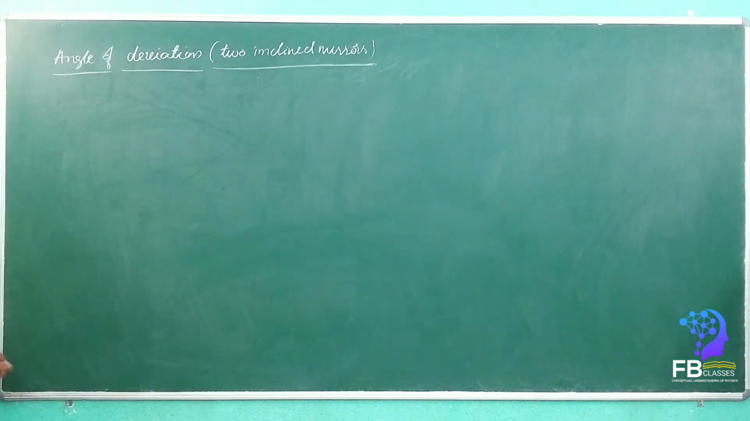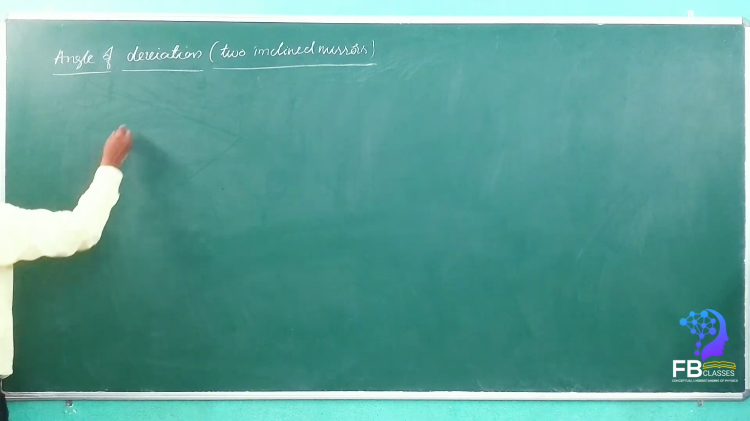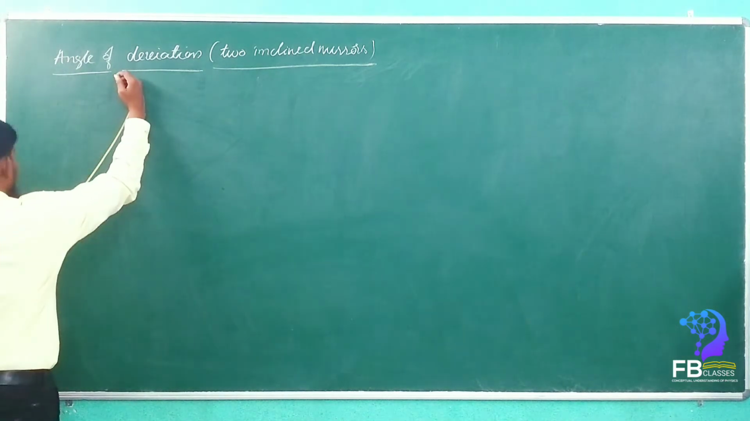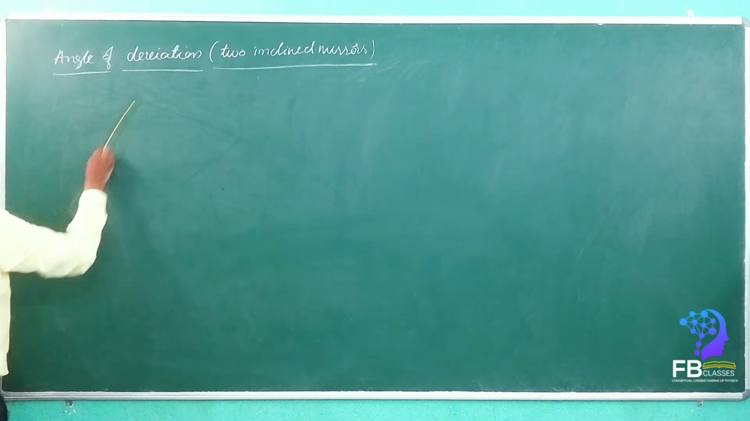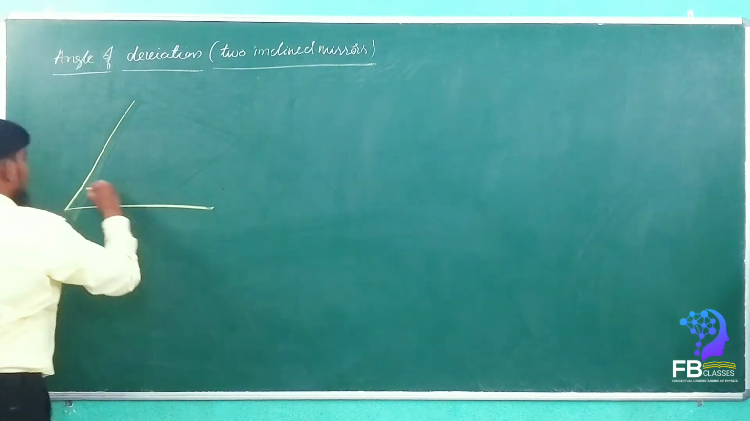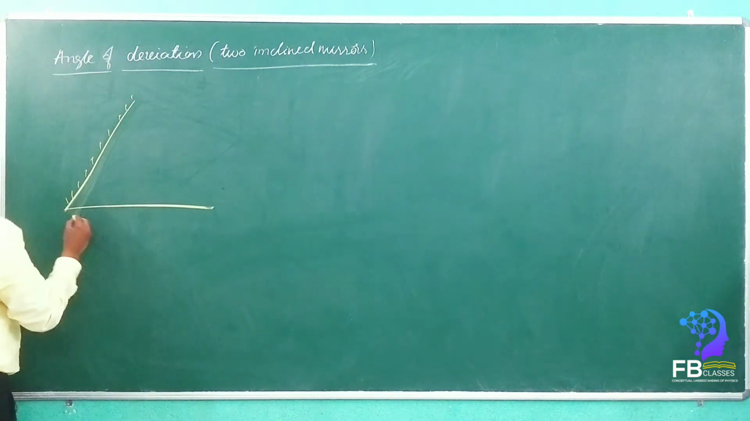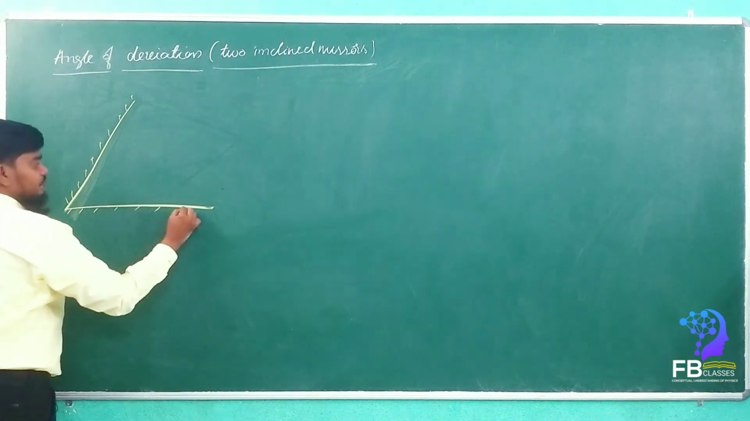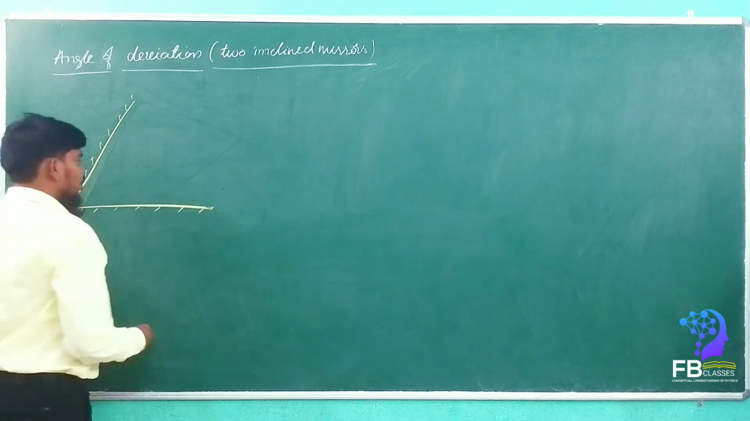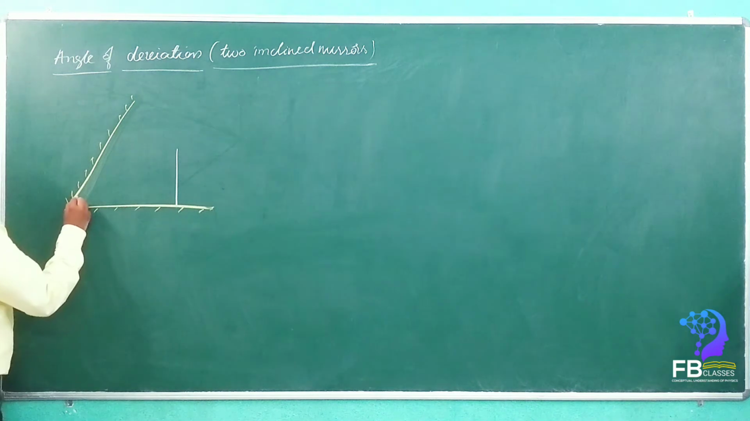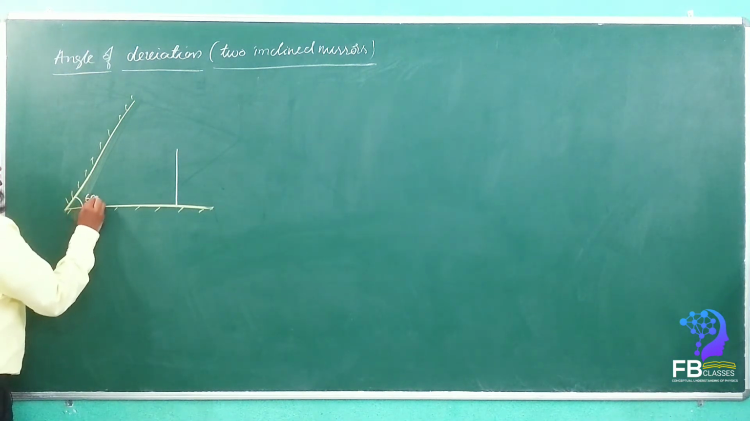Now we are going to take two mirrors. Let this be one mirror and this be another mirror. Now one of the rays came here. Let's consider the angle between the mirrors is 60.